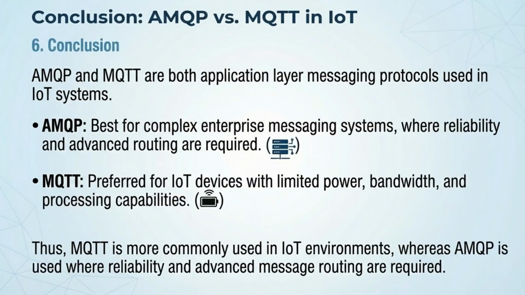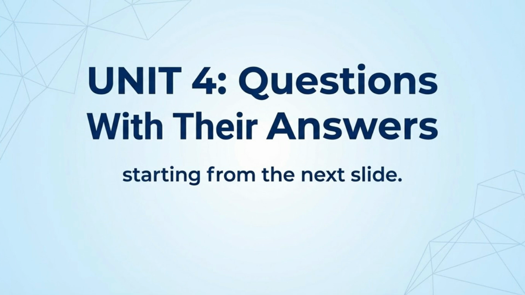Both protocols are essential application layer components in IoT. MQTT excels at the device level due to its efficiency, while AMQP handles secure, reliable message routing in complex backend systems. We now begin with the detailed answers for the most important questions from Unit 4, focusing on IoT security and risks.